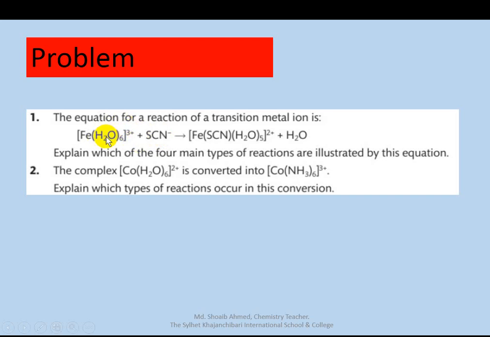Look, what is the oxidation number? Iron oxidation number is +3. Now what is the oxidation number here? Iron let X, thiocyanate -1, water neutral 0. So X equals +2. Is it an oxidation number change?